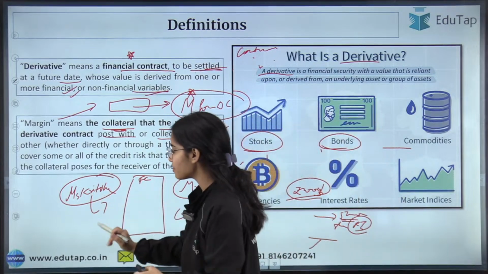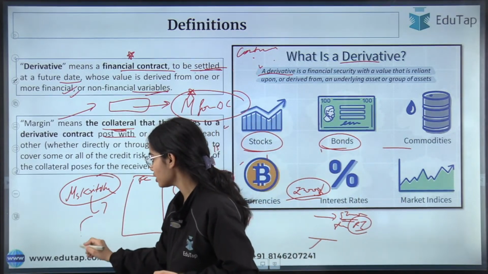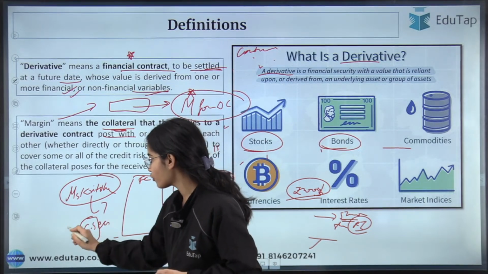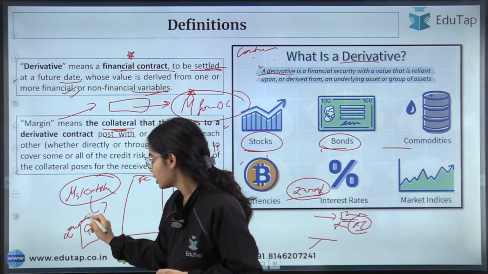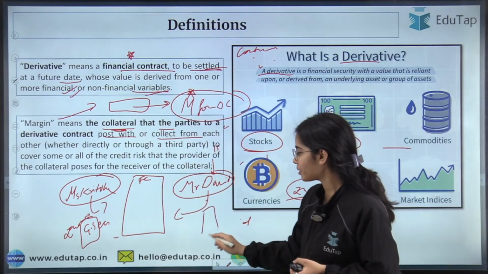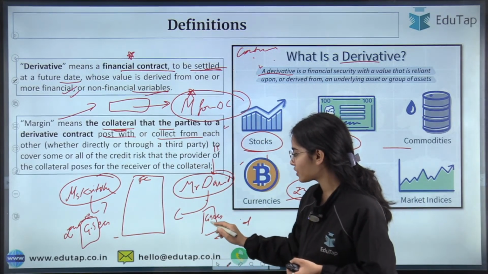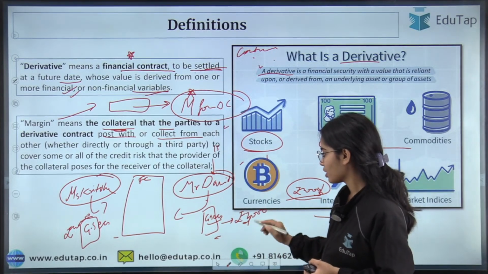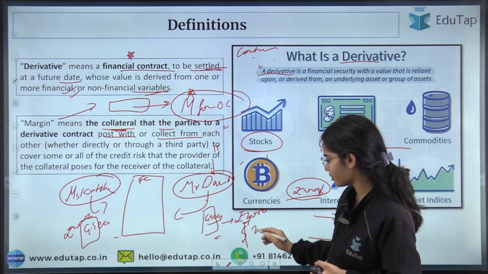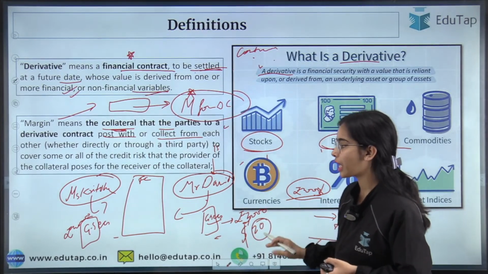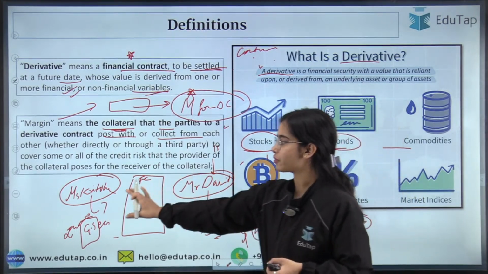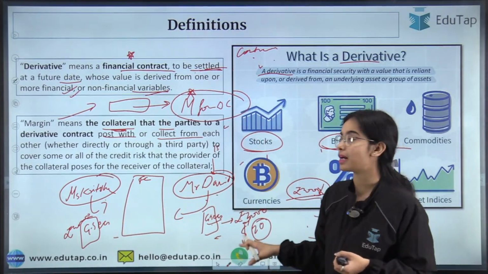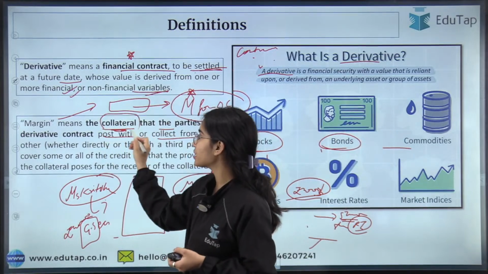So I will provide a margin. Let's say I am providing the margin that is of government securities that I have of rupees 2000 worth. Mr. David is also providing the government securities of the central government that is of worth rupees 2000 or $20, let's say. Okay, so that is the basic idea, that Miss Kritika has to provide the margin, Mr. David has to provide the margin, that will be working as a collateral.